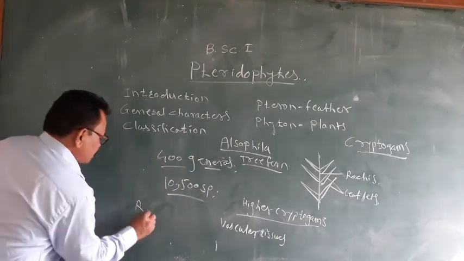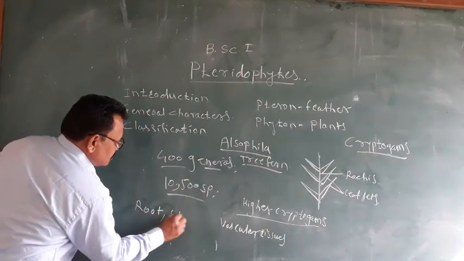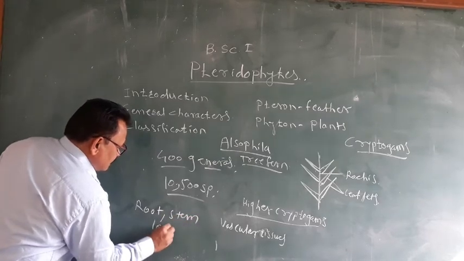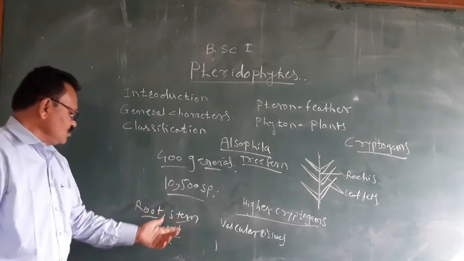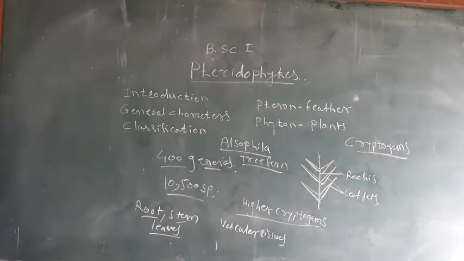the leaves. Root, stem, and leaves are formed. The majority of the species show an underground stem, and the underground stem is called a rhizome, and the stem can also possess an aerial stem, and they can show two types of leaves.